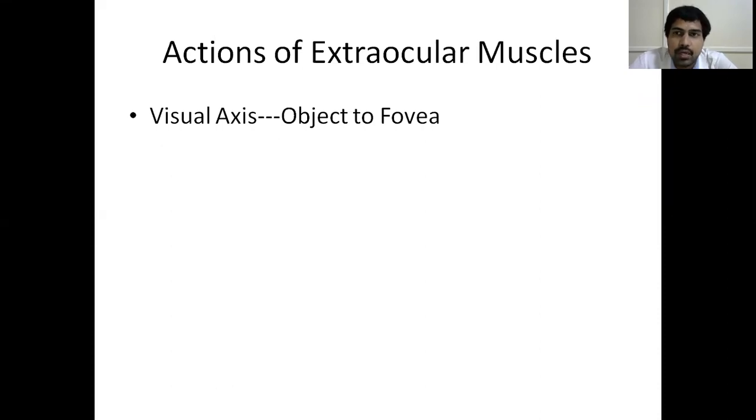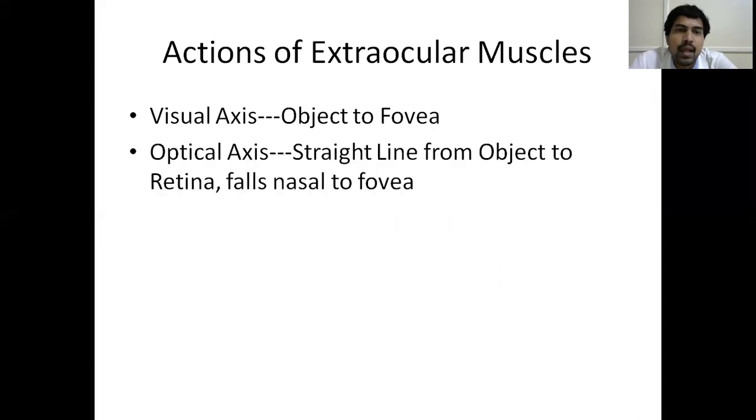Whenever you are looking at any object, a line of sight or a ray of light strikes from the object up to your fovea. Only then will you have the maximum visual acuity, and that is called the visual axis. And the optical axis: when a straight line drawn from an object falls on the retina, it is called the optical axis.